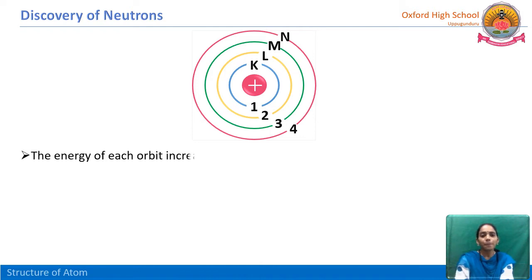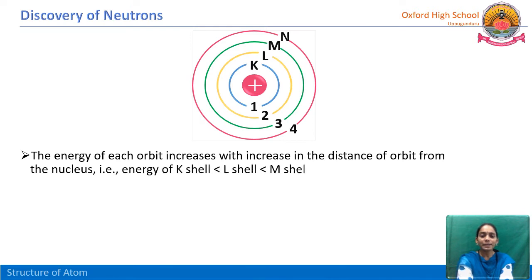The energy of each orbit increases with increase in the distance of the orbit from the nucleus. The K shell is very near to the nucleus, so it has less energy. L is a little bit farther away from the nucleus, and N is even more away. So the energy depends on the distance between the nucleus and the orbit.